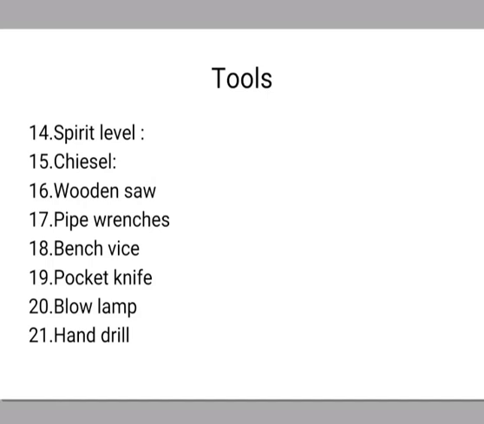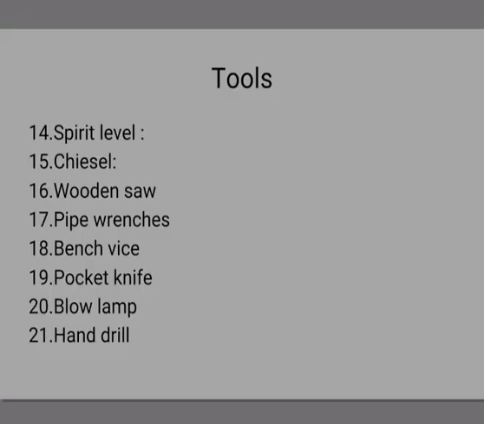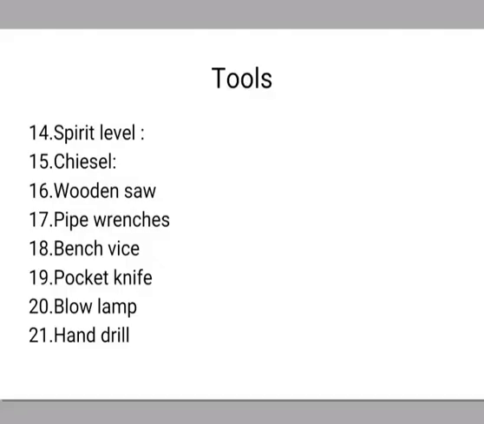Then pocket nip is very important. It is a small shape or size. It will be used for the cutting purpose. Then blow lamp, it will be used for producing a large amount of heat whenever it is required. Then hand drill, it is very important to drill the hole. These are the different types of tools used for the maintenance as well as installation purpose.